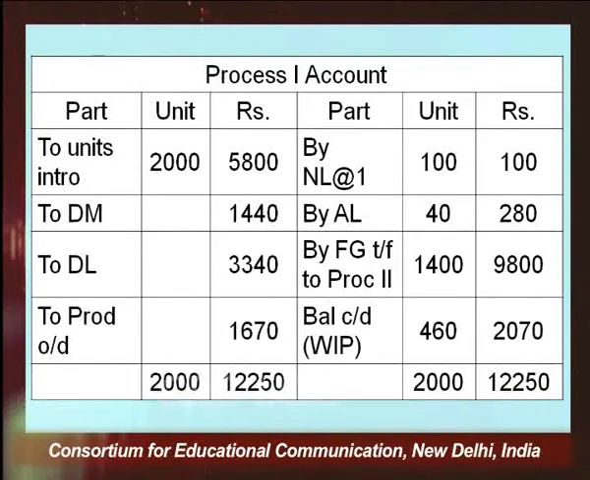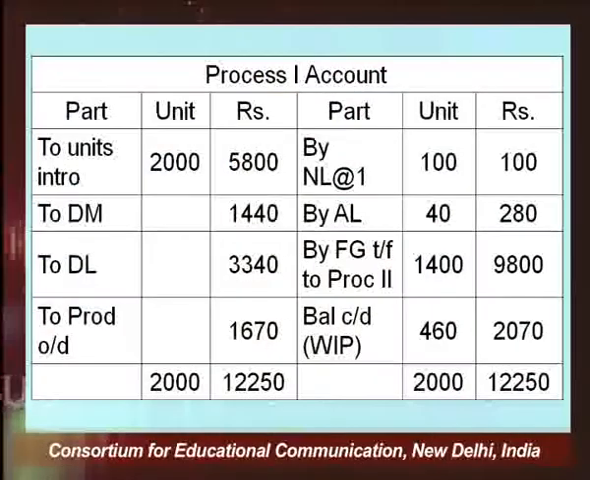And now you have the balance CD, which is called work in progress, 460 units and the value is 2070. So, you have prepared in this manner the process account where we are showing the scrap value of the normal loss, abnormal loss, finished goods and the balance CD, that is work in progress.